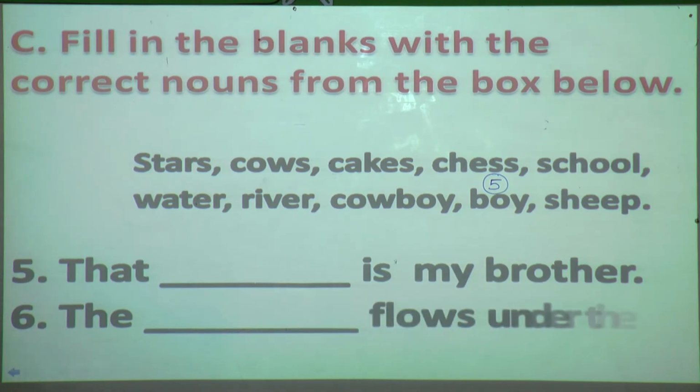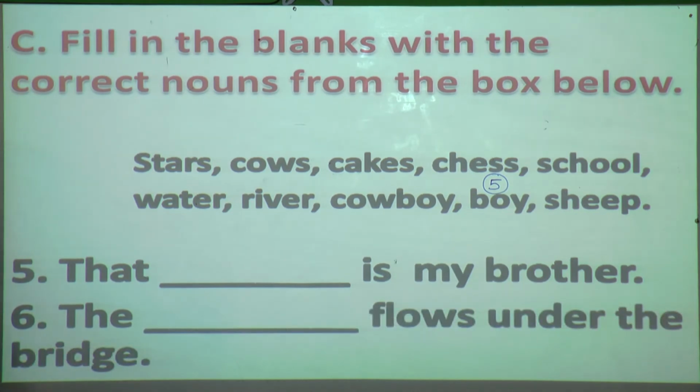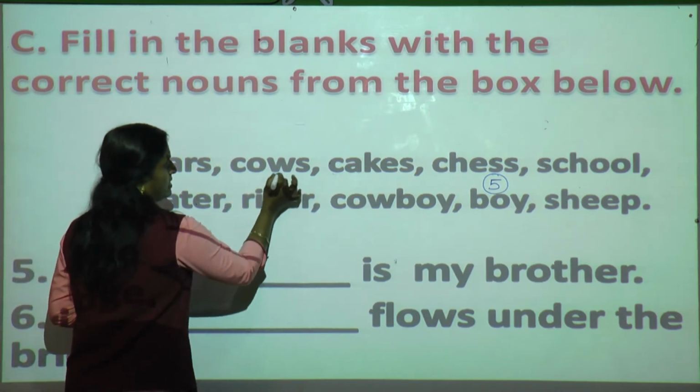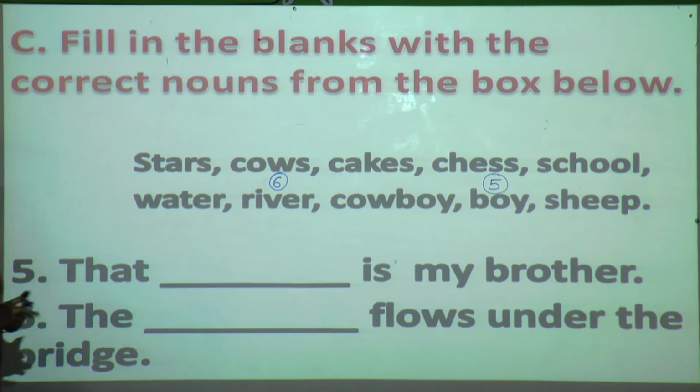Sixth. The dash flows under the bridge. Now what will flow under the bridge, students? Which noun will come over here? Yes, the river. So write over there 6 number. Done? Okay. Next.